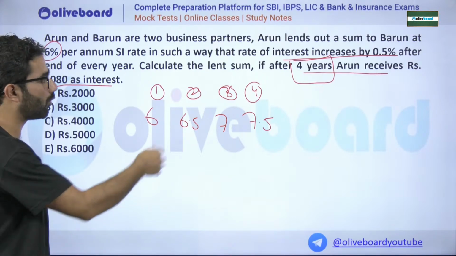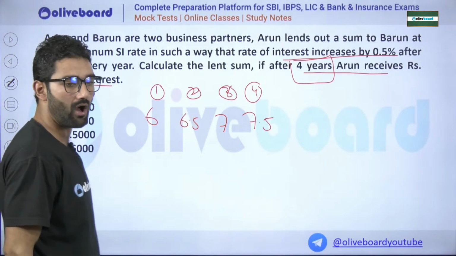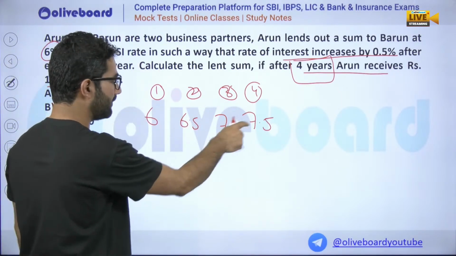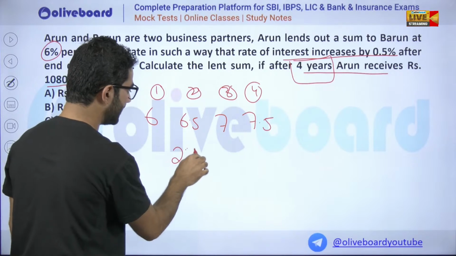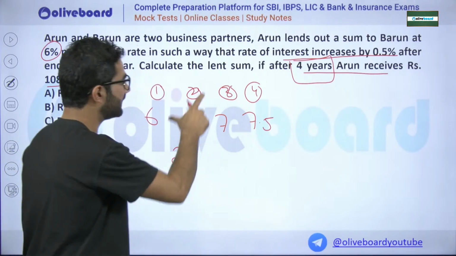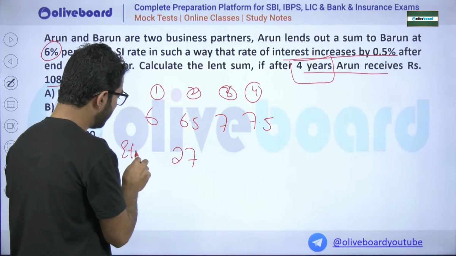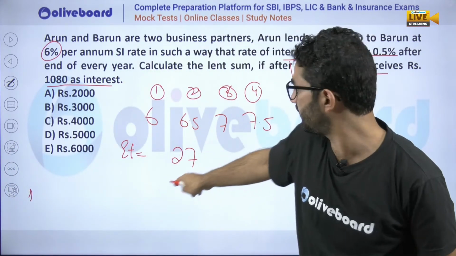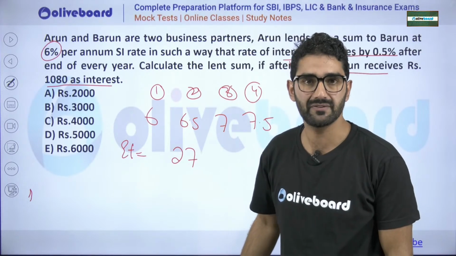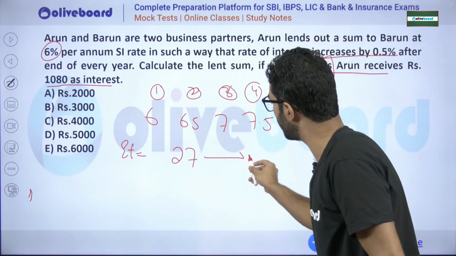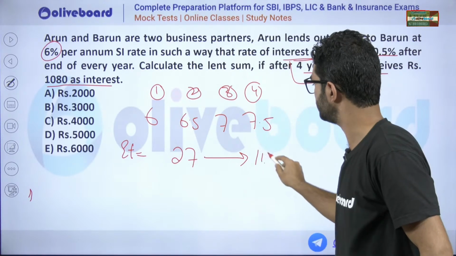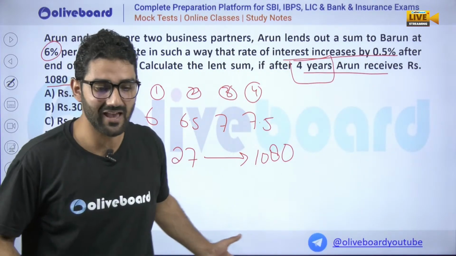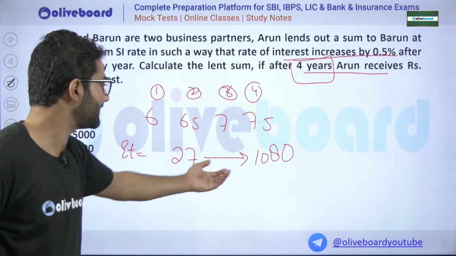The total interest rate for all 4 years will be 6 plus 6.5 plus 7 plus 7.5, that is 27 percent. This is nothing but RT. For 4 years, when you calculate RT, that is 27 percent. The simple interest is given as 1080.